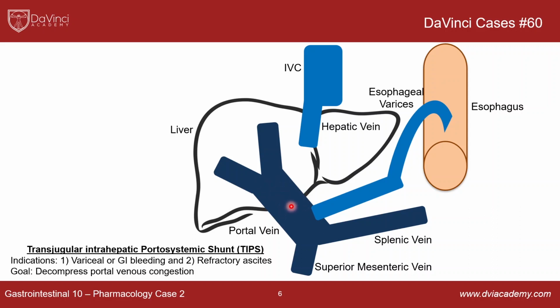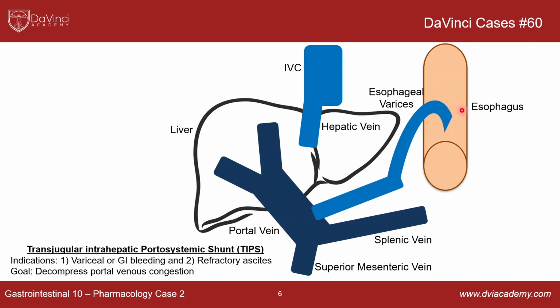Remember, you're going to go from high pressure to low pressure. So you have these portosystemic connections, which are essentially venous connections between the portal venous system and the systemic venous system, which all drains through the IVC. And that's how you develop esophageal varices, because this buildup of pressure has to go somewhere. So where it goes is to the area of least resistance. So it goes into these varices and forms these varices around the esophagus.